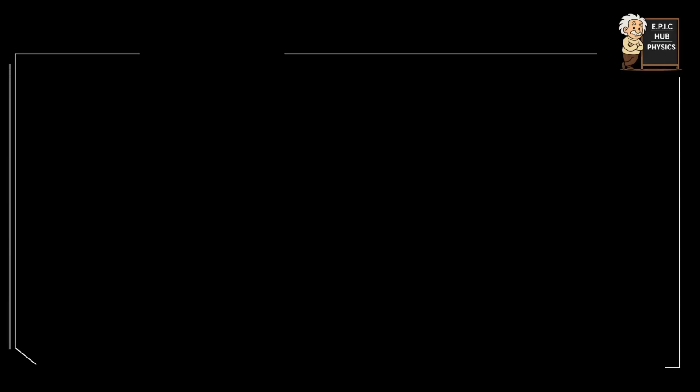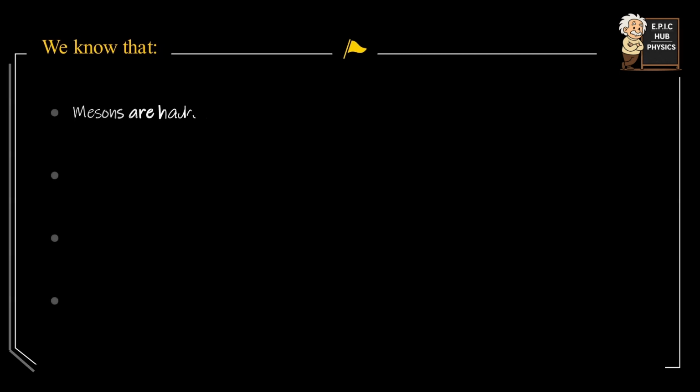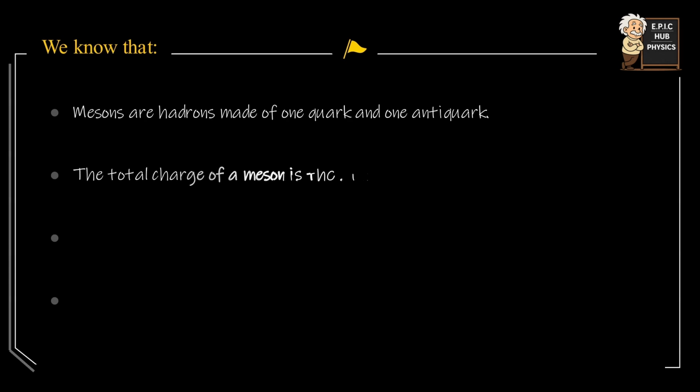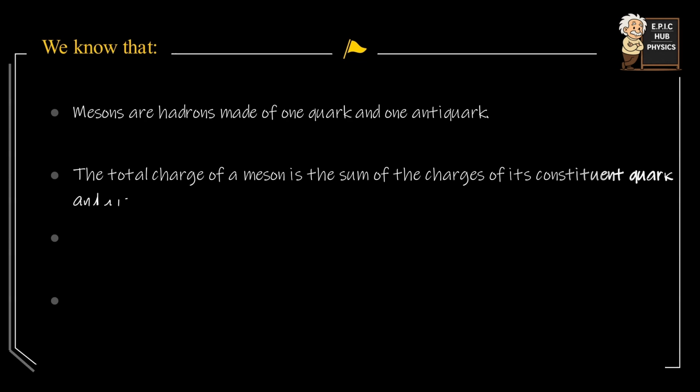Now, this is a problem related to particle physics, testing our understanding of meson structure and quark charges. So, let's begin with what we already know. We know that mesons are hadrons made of one quark and one antiquark. This means a meson must always contain exactly two constituents, one quark and one antiquark. Also, the total charge of a meson is the sum of the charges of its constituent quark and antiquark.